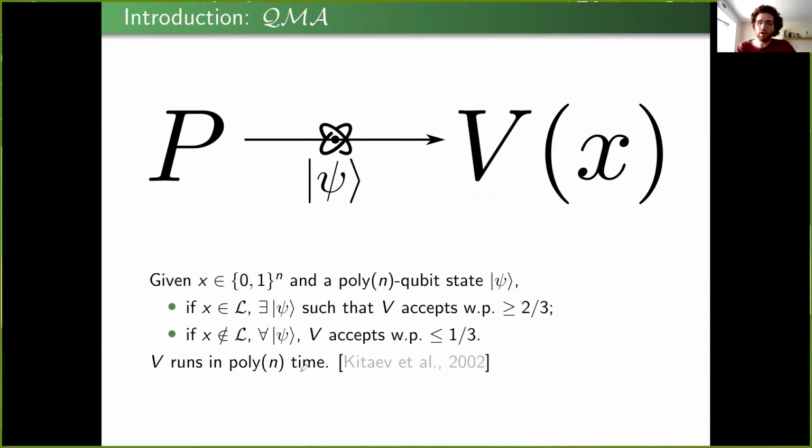But going back to that image of delegation of computation, if the computation itself can be performed in polynomial time without the help of a prover, then it makes little sense for the runtime of the verification to also be bounded by a polynomial. We like the verification to be much cheaper than the computation itself. So it makes sense here to have a more stringent notion of efficiency. We can say, for example, that an efficient delegation of computation protocol is one where the prover does polynomial time computation, but the verifier can check this computation in time that is not much larger than it takes for it to, say, read the input string.